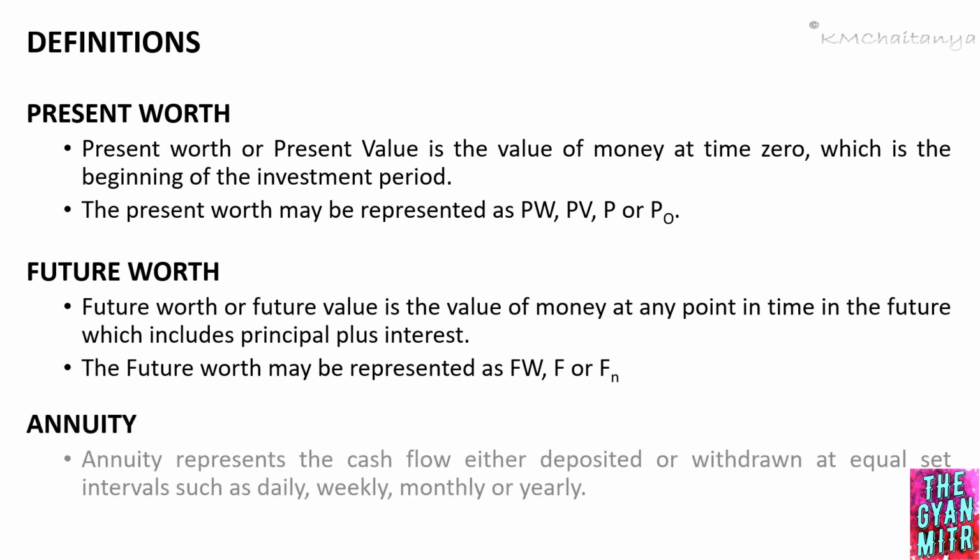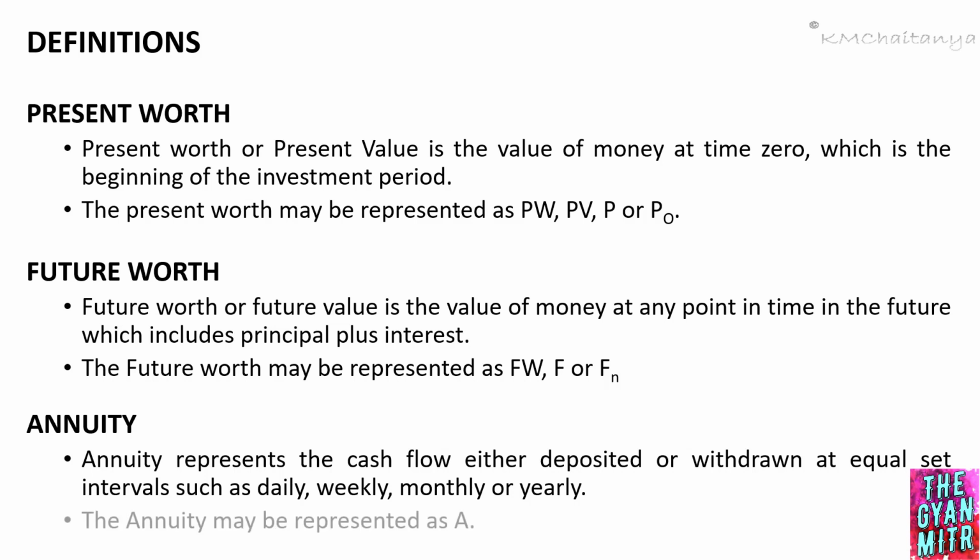Annuity. Annuity represents the cash flow either deposited or withdrawn at equal set intervals such as daily, weekly, monthly or yearly. The annuity may be represented as A.